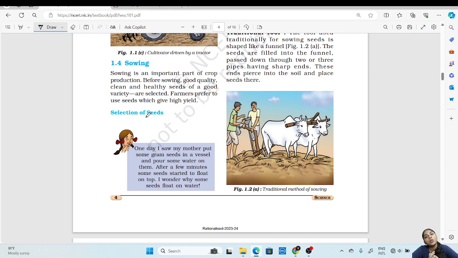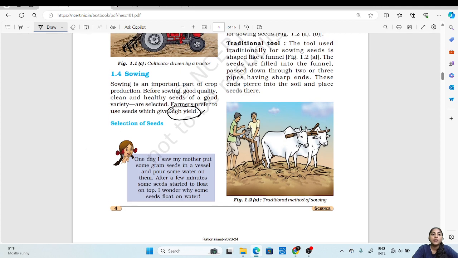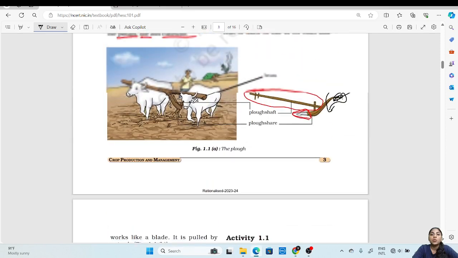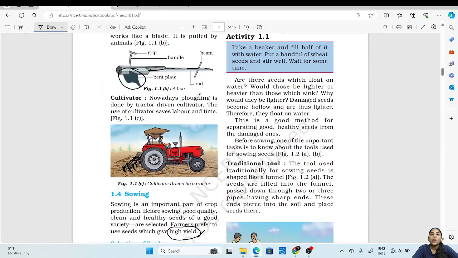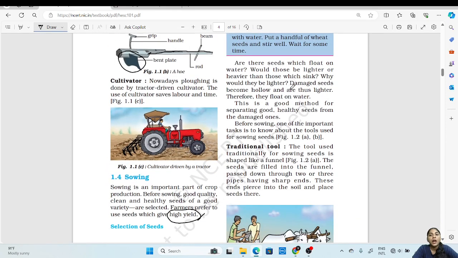Good quality seeds should be selected to get a higher yield of the crop. Higher yield means to get more produce of the crop. So farmers prefer good quality seeds which are more healthy and which will give a higher yield.